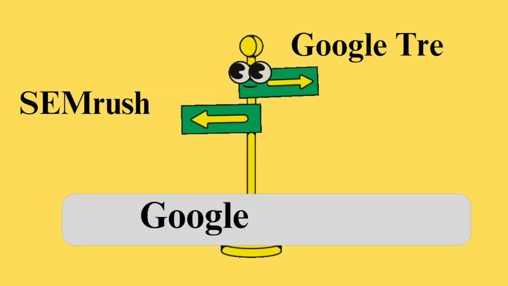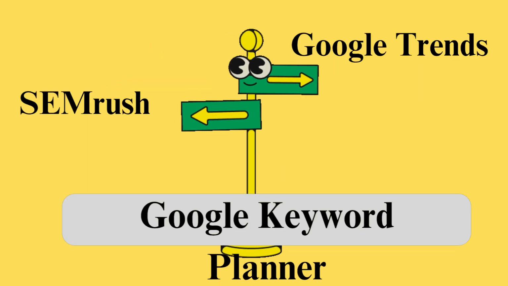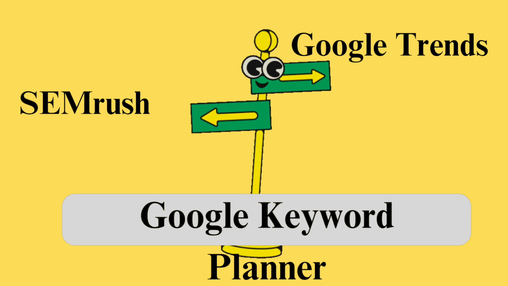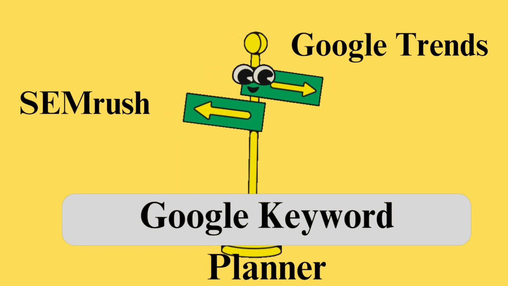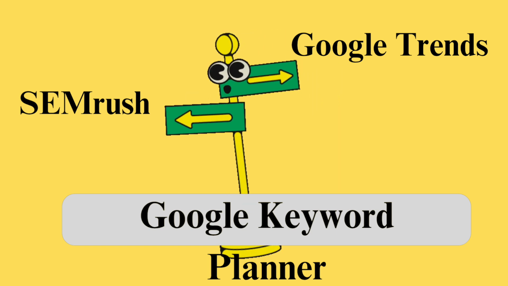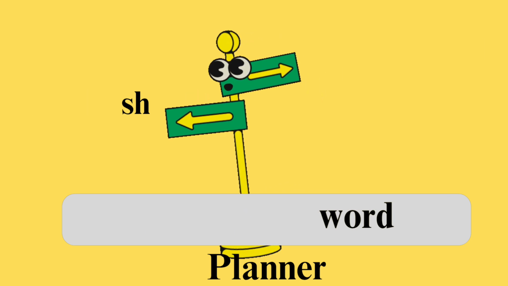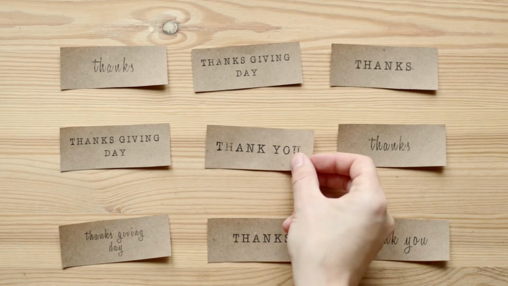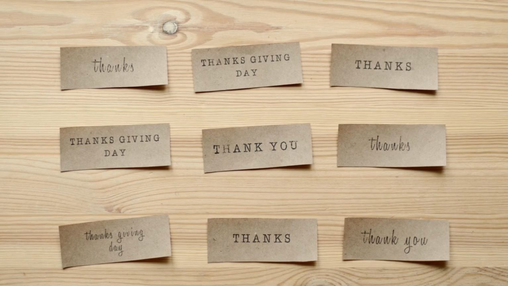Then there is a task for you. Go to Google Keyword Planner because it's free. Go to SEMrush, use its free plan, and do a practice of keyword research.